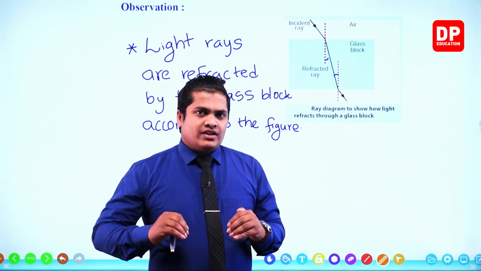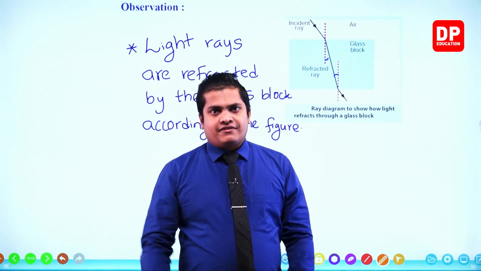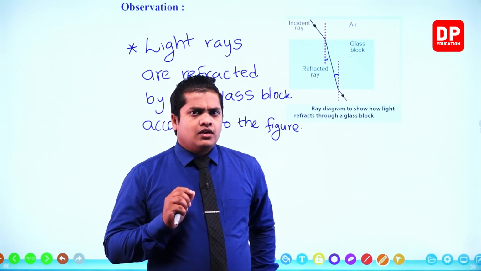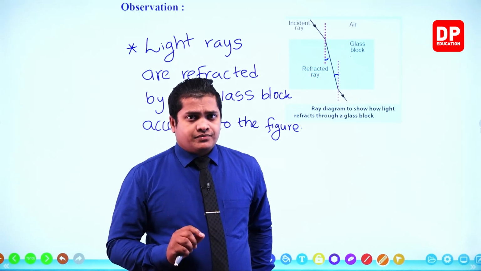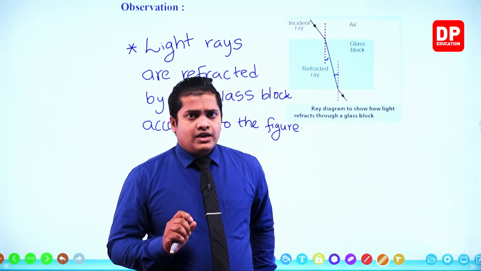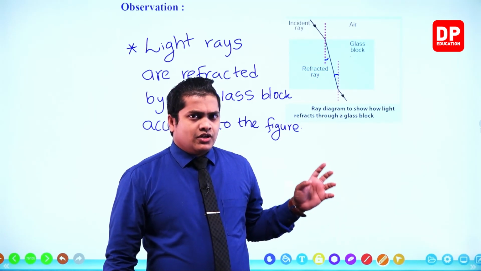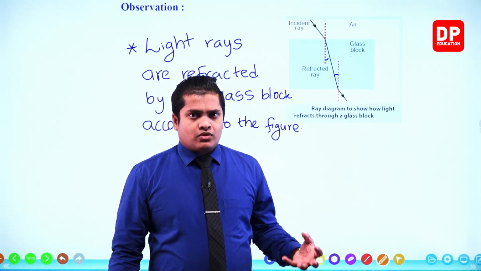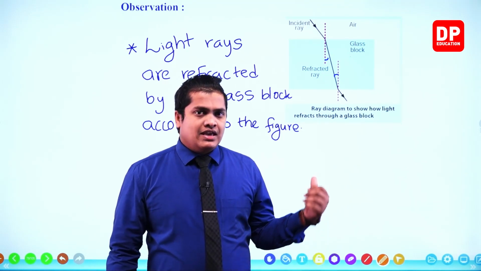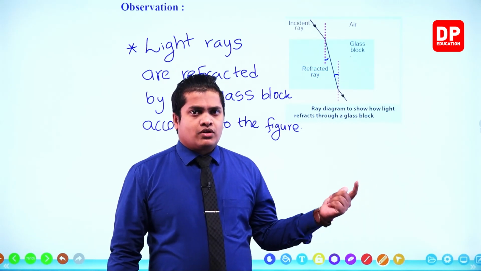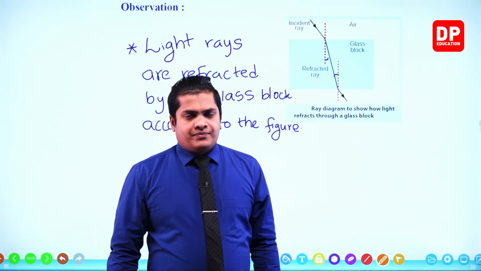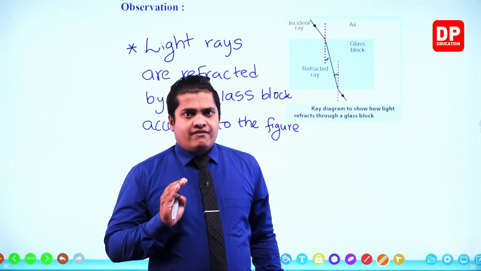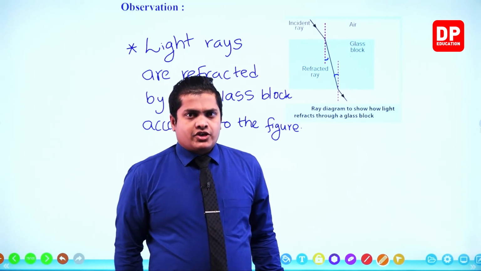The angle between the refracted ray and the normal is the refracted angle. These are the key factors that we can observe within a refraction of a light ray. However, in a glass block, my dear children, after the refraction, the light ray is going to emerge from the glass block. So that special light ray which is emerging from the glass block is referred to as the emergence ray. So these are the key components that we have identified within a refraction.